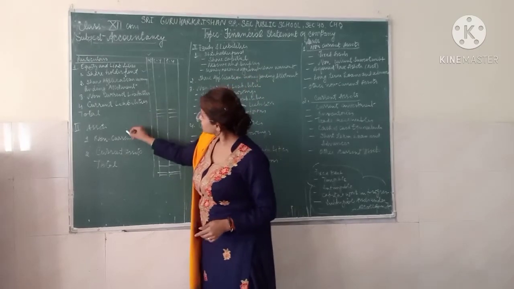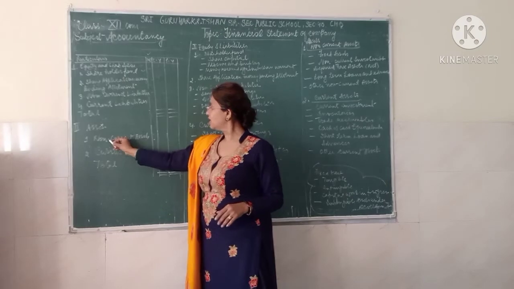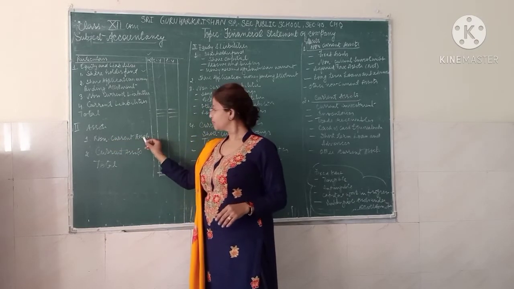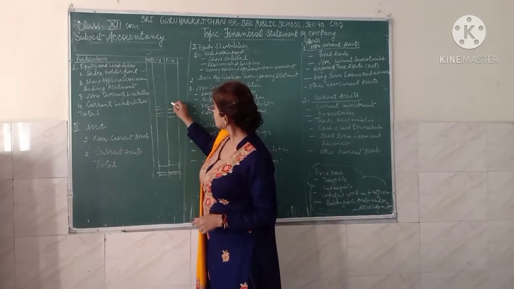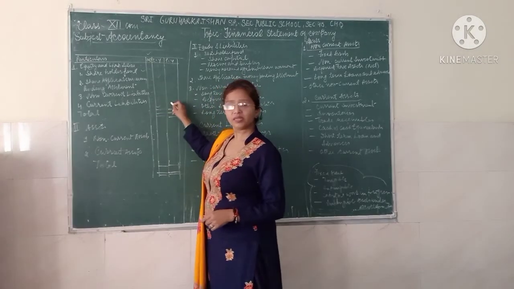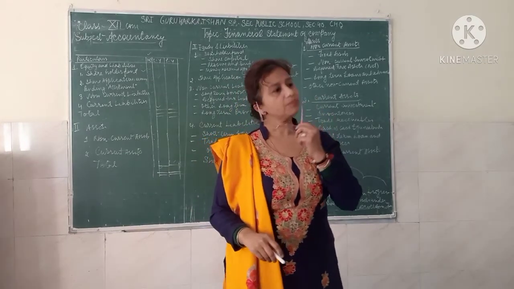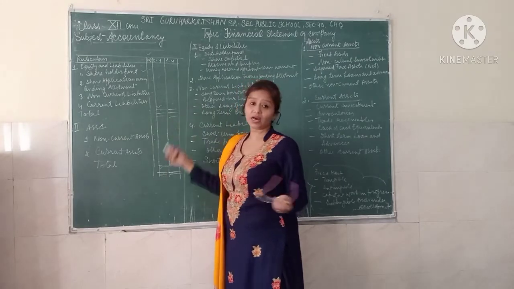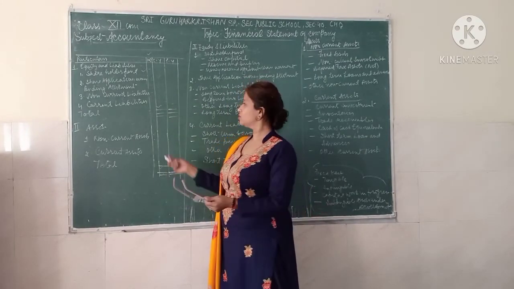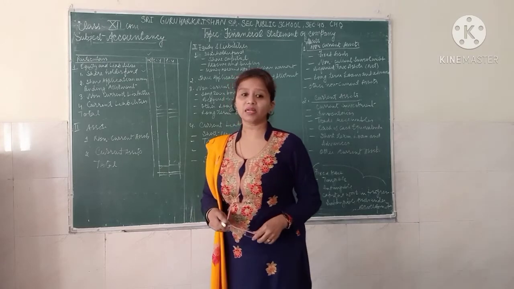Now move to the asset side. You will have two heads, one that is non-current asset, the other one is the current asset. And all your equity and liability must be equal to your asset. When these two are equal to each other, you will have the balance of the balance sheet. That is actually the logic of the making of the balance sheet.